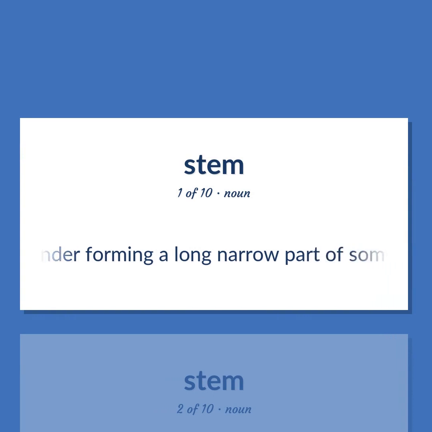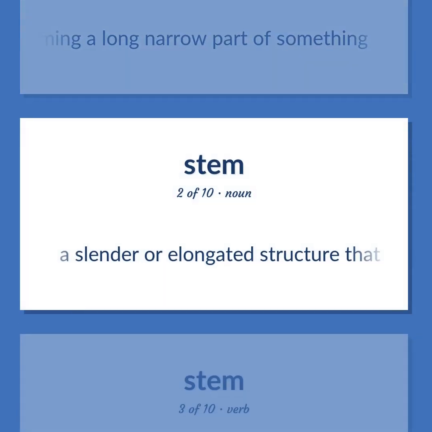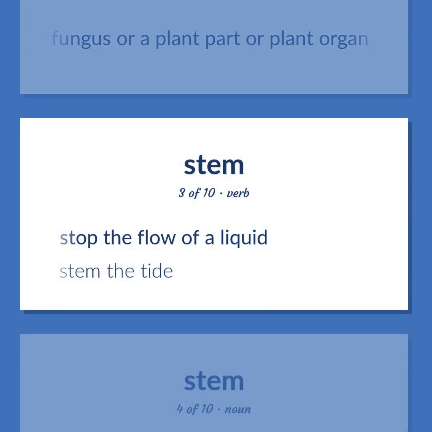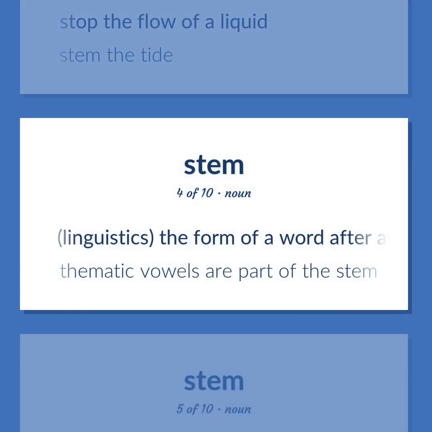Stem. Cylinder forming a long narrow part of something. A slender or elongated structure that supports a plant or fungus or a plant part or plant organ. Stop the flow of a liquid. Stem the tide. Linguistics: the form of a word after all affixes are removed. Thematic vowels are part of the stem.